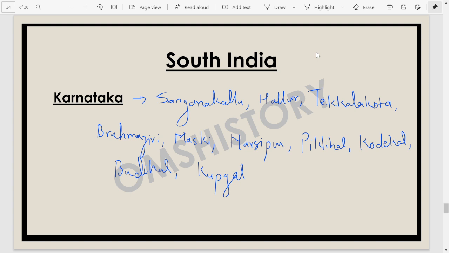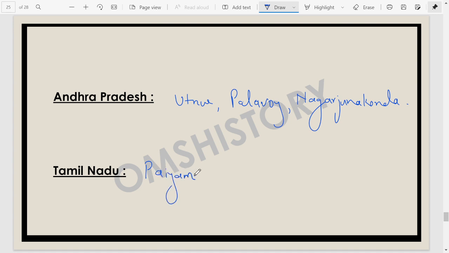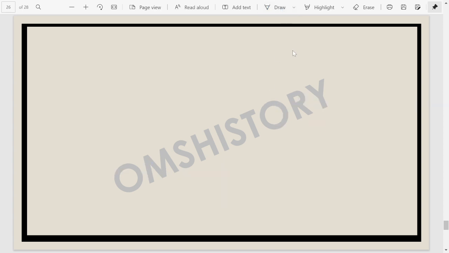Moving forward, we have certain sites in Andhra Pradesh as well. In Andhra Pradesh, we have the site of Uttanur, Pallavai. Important site, guys, please focus. Pallavai. Then we have Nagarjunkonda. These are important Neolithic sites from your Andhra Pradesh. Moving forward, we have one site in Tamil Nadu, Payampalli. Important sites.